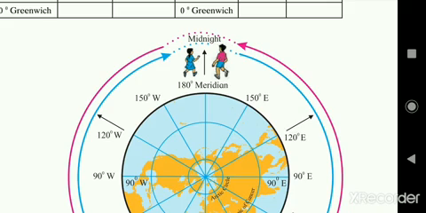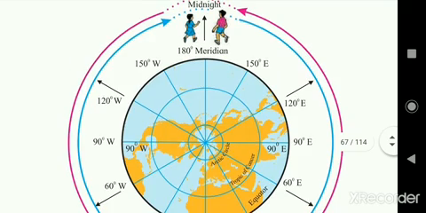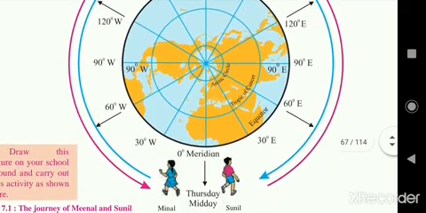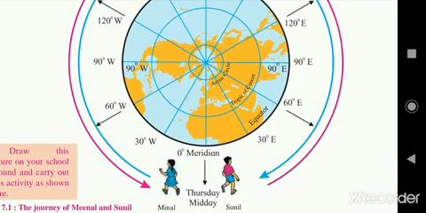According to him, as he continues, it will be Friday. When he crosses the 180 meridian and continues to the 0 degree meridian, it will be Friday after he crosses the 180 meridian.